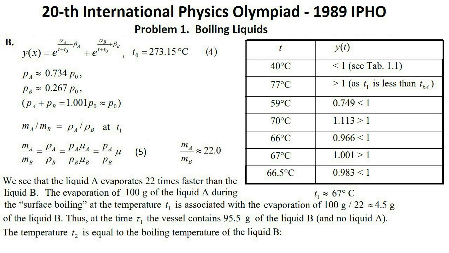Evaporation of 100 grams of liquid A at surface boiling at temperature T1 is associated with evaporation of 4.5 grams of liquid B. Thus, at time τ1, there are 95.5 grams of liquid B in the vessel, and no liquid A. Temperature T2 is equal to the boiling point of liquid B, that is, 100 degrees Celsius. And temperature T1, as we found out, is approximately equal to 67 degrees Celsius.